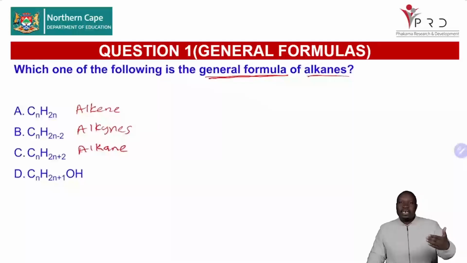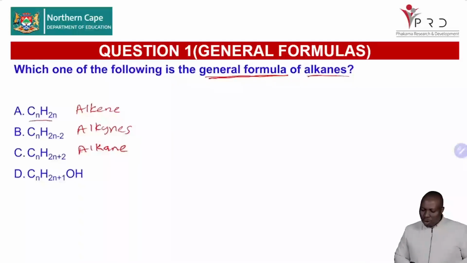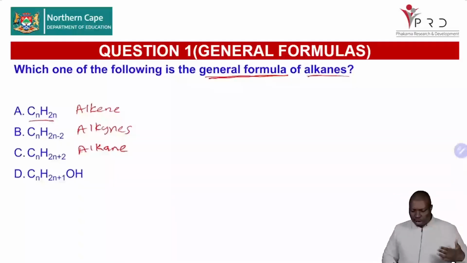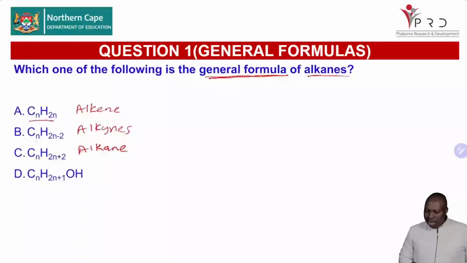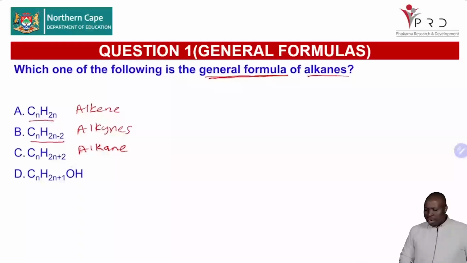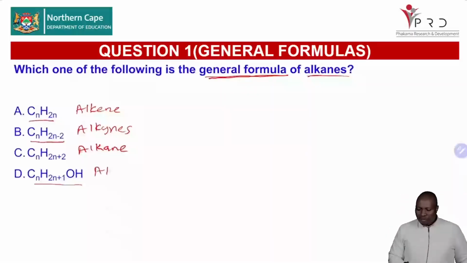However, when you move to alkenes, you remove two hydrogens, hence it becomes CnH2n for alkenes. When you move from alkenes to alkynes, you remove another two hydrogens, and you get CnH2n minus 2. And then when it comes to alcohols, you just replace one hydrogen on the CnH2n plus 2 with the OH. That's why it becomes CnH2n plus 1 OH. Definitely, that must be the general formula of alcohols.